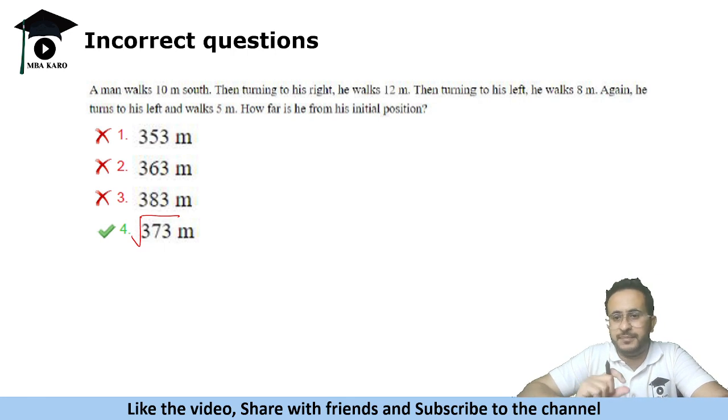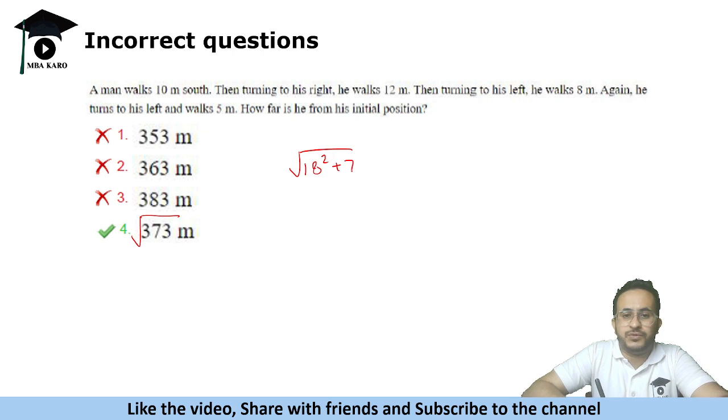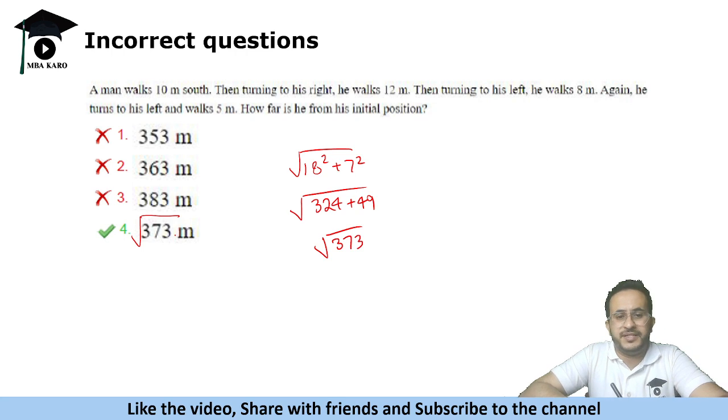So generally they accept correct answers and increase the score. Some of the students might not have attempted this question because they saw values greater than 300. For example, in my case, I also skipped this question because I saw that these were 10, 12, and so on. How can the answer be 373, like above 300? But the thing was, it was coming as 18 square plus 7 square, which is 324 plus 49, which is root 373. Now, maybe they might accept this as the answer, just considering it a typo. Not sure, but ideally they should give marks for it.